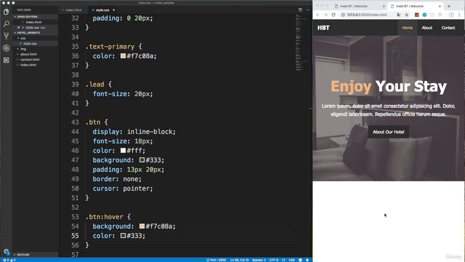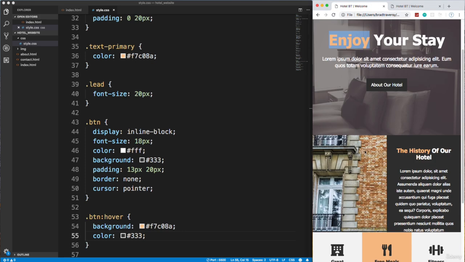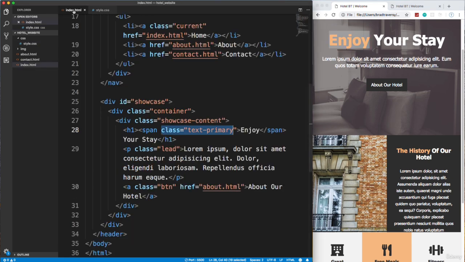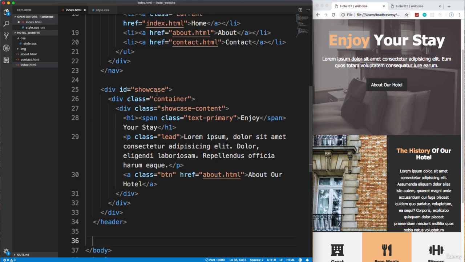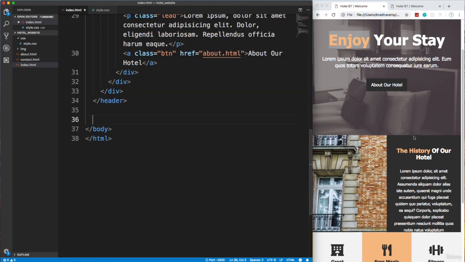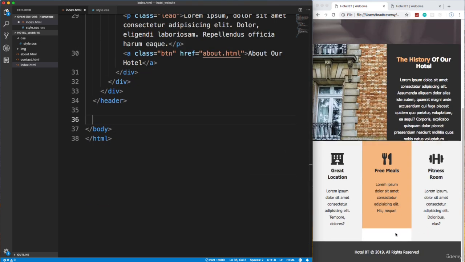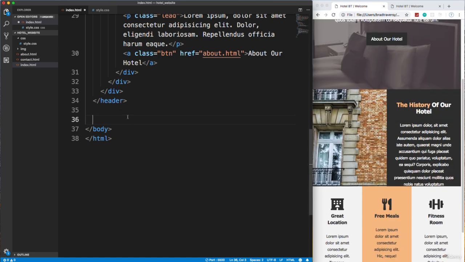So now let's do the home info section. Okay, so this right here, meaning the image and this part, I'm calling home info, and we want this to be a section. So let's go below the header, and you'll see a common theme throughout my projects. I usually have a header at the top, and then every other part in the page is going to be a section up until the footer. Then we'll use the HTML5 footer tag.